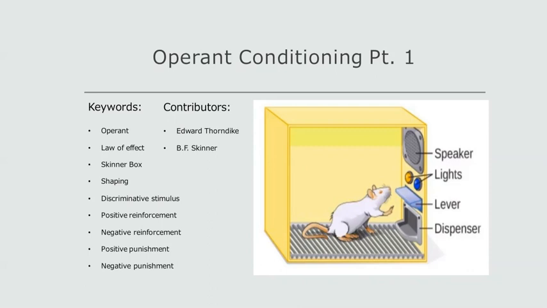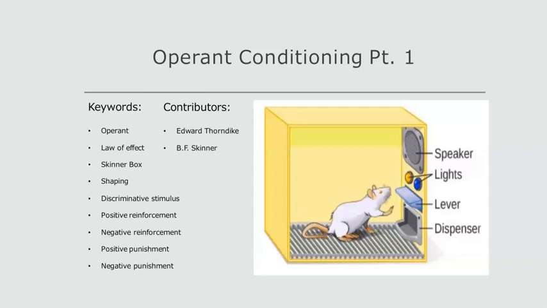Operant conditioning was previously known as the law of effect, coined by Edward Thorndike. This is the idea that responses that lead to positive effects are repeated, while behaviors that lead to negative effects are not repeated. B.F. Skinner studied this concept in his Skinner box experiments, in which he was shaping or gradually molding rats' behavior so that they learned to use a lever to receive food, a positive reinforcer.